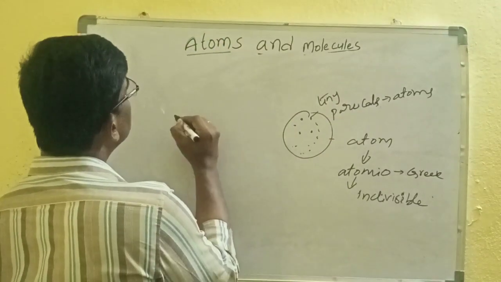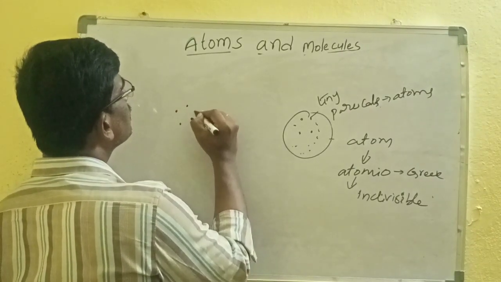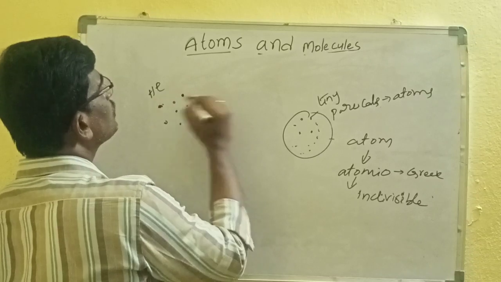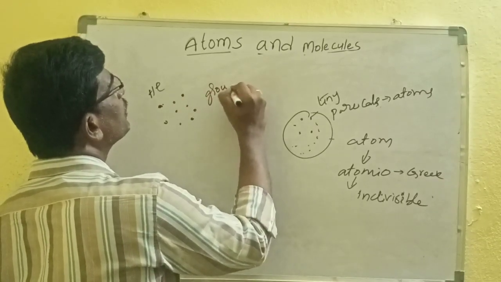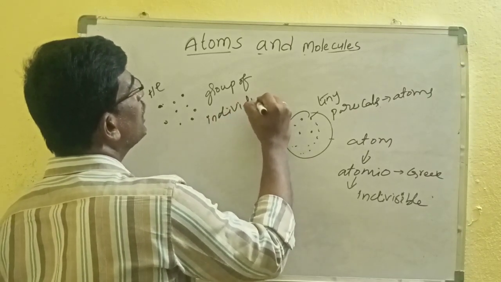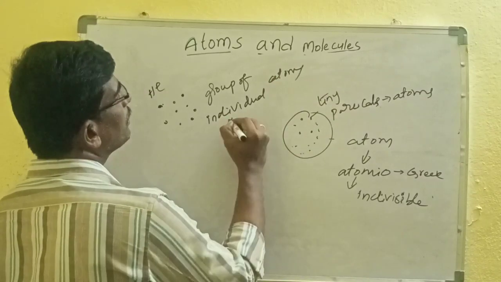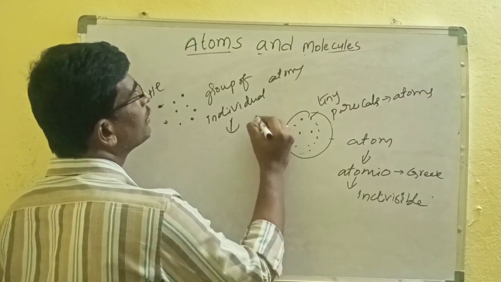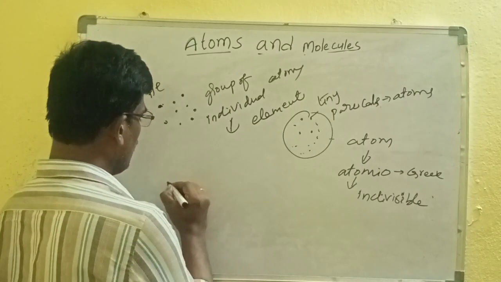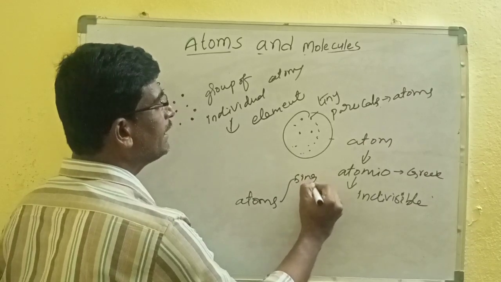These atoms can exist singly. Suppose helium exists as a single atom. A group of individual atoms is called an element. So sometimes atoms exist singly.